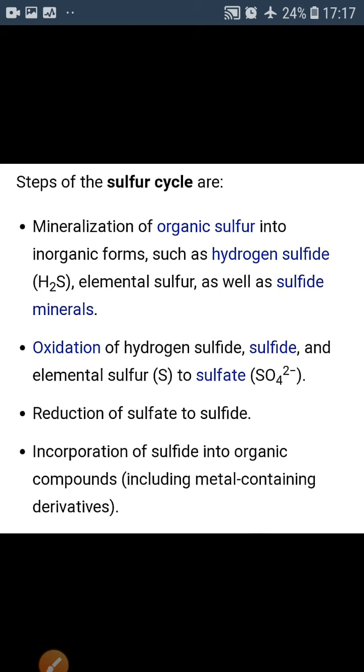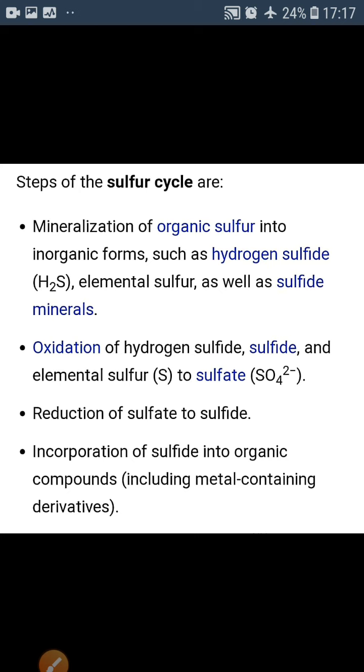Second is the oxidation of hydrogen sulfide. Hydrogen sulfide, which forms in the first step of mineralization, gets oxidized into sulfate. Okay, hydrogen sulfide, which was formed in the first step through the mineralization process, gets converted into what? Into sulfate, by the process of oxidation. Now the sulfate is getting reduced to sulfide.